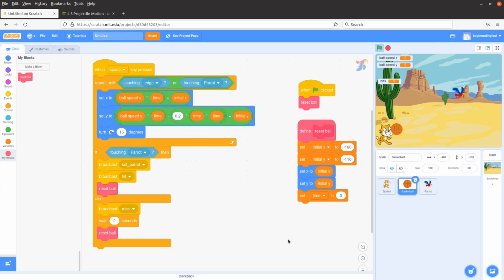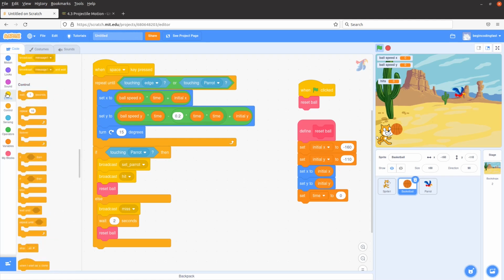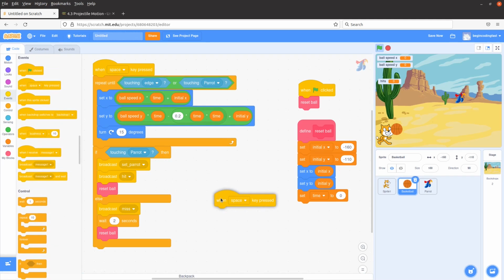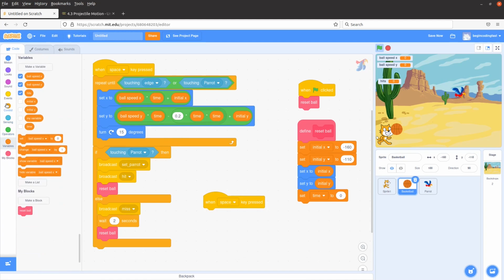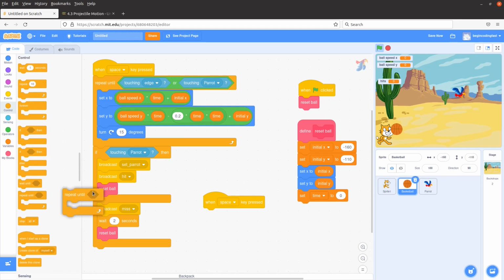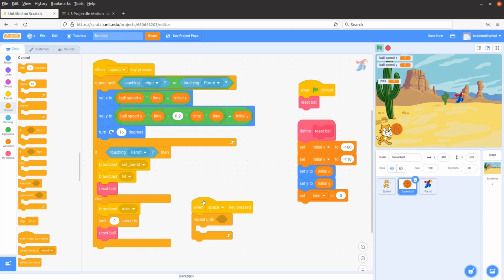If the spacebar is pressed, I have to do the motion of the ball, but we have to understand that the motion is controlled by the variable called time. So I have to also change the value of the time every time we need the motion to undertake. When the space is pressed, I have to really change the time accordingly. I have to repeat the addition of time so that the motion can be undertaken.